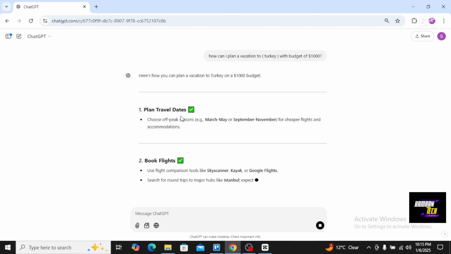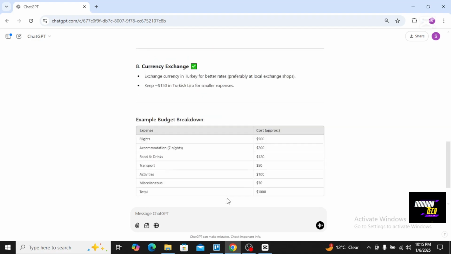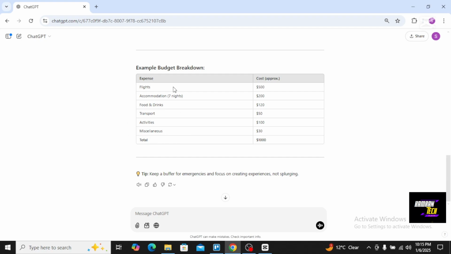So, plan travel dates. Choose your off-peak season, for example March to May or September to November, for cheaper flights and accommodation. And second, book flights. Use flight comparison tools like Skyscanner, Kayak or Google Flights. Search for round trips to major hubs like Istanbul, expected $500 for budget airlines. And you will see it gives an example budget breakdown: my flight is $500 and accommodation for 7 nights is $200